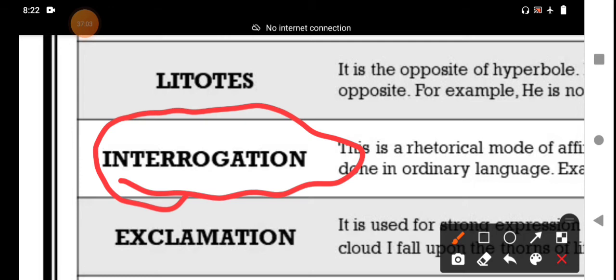Among the four kinds of sentences, interrogation is not an interrogative sentence. Interrogation is one of the figures of speech. What is the difference between interrogation and interrogative? The interrogation figure of speech is different from the interrogative sentence. Do you know the difference? The interrogation figure of speech is entirely different from the interrogative sentence.